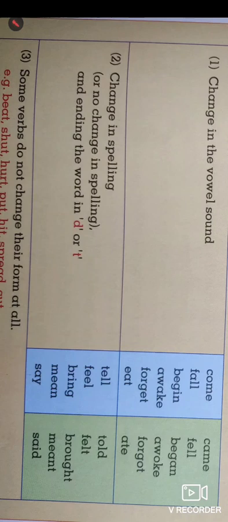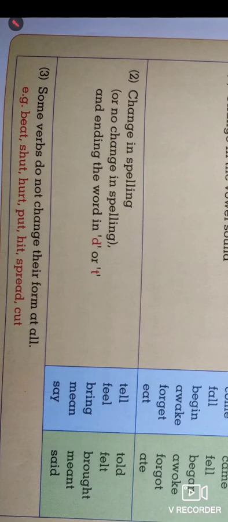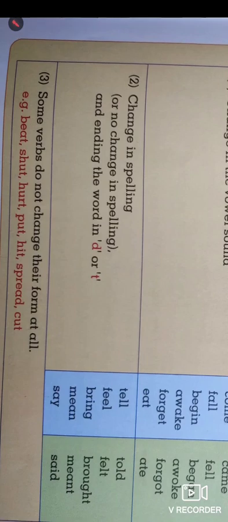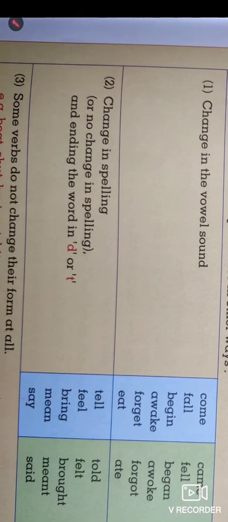The next point is the change in spelling. Some verbs change in the ending, to d or t. Look at the examples here. Tell becomes told, e becomes o, and l becomes d. Feel becomes felt. Bring becomes brought, mean becomes meant, say becomes said. So l is replaced by d and t, and ght is added to bring. There are these types of irregular verbs.